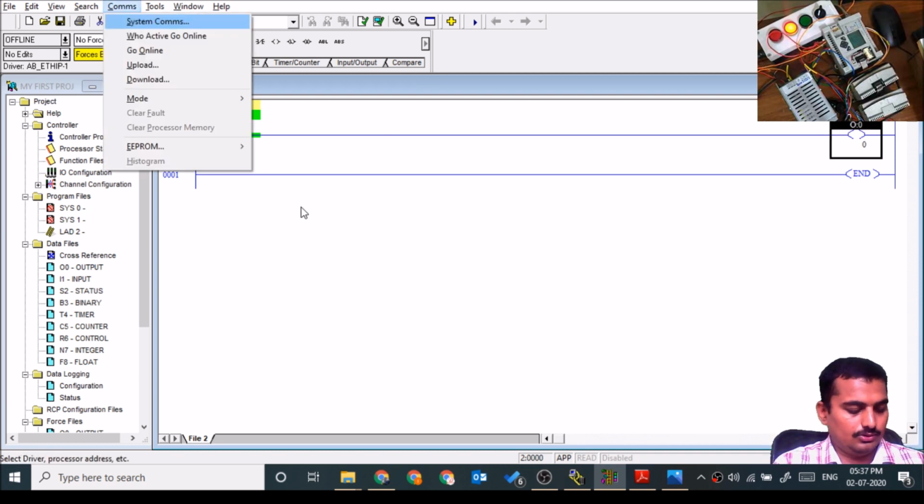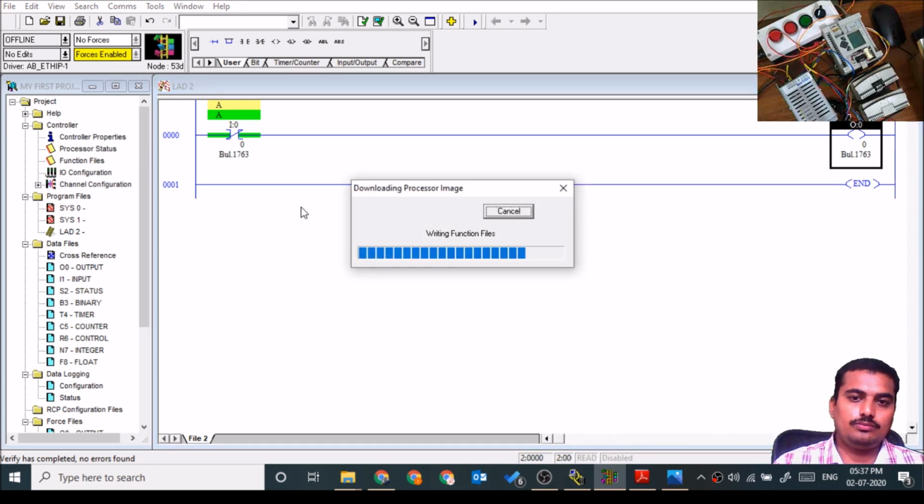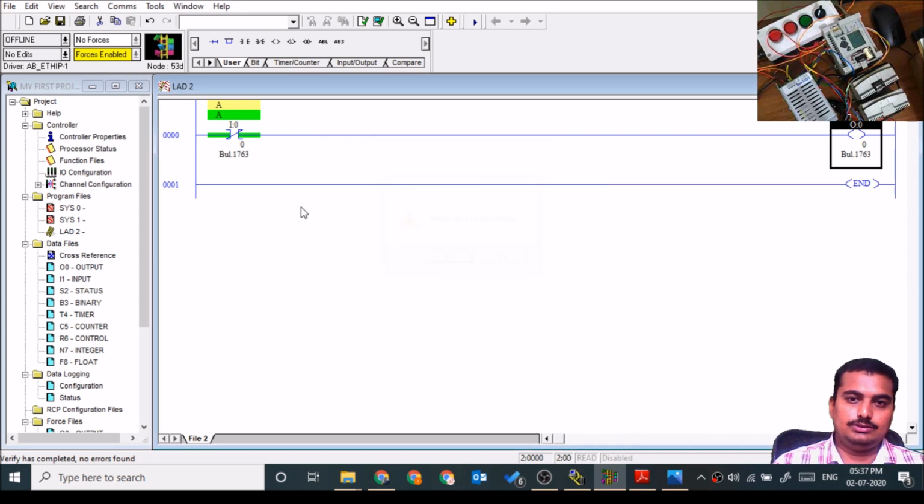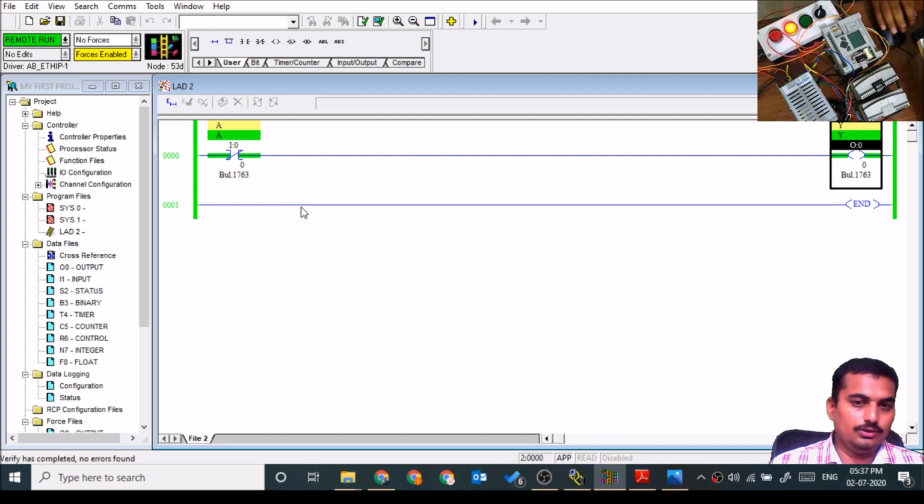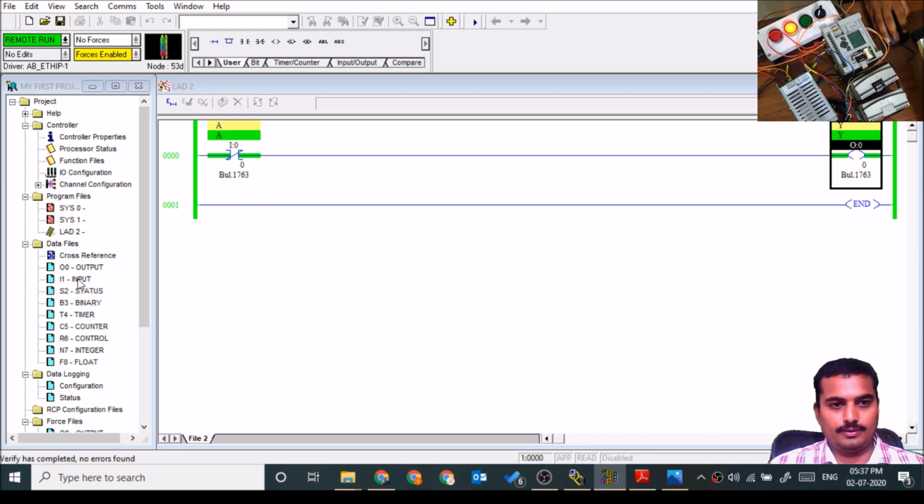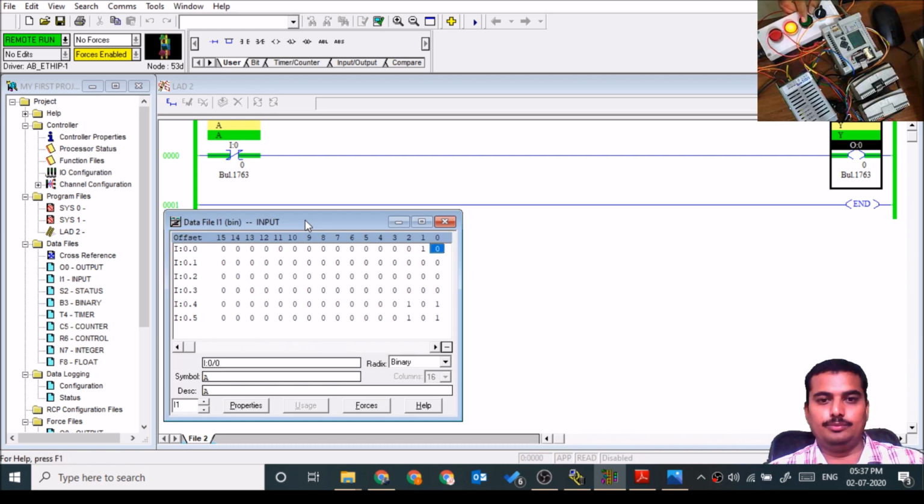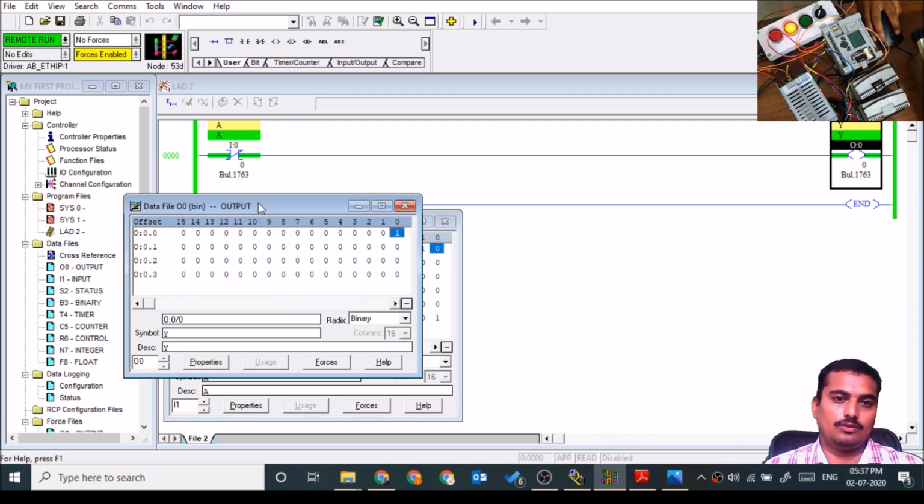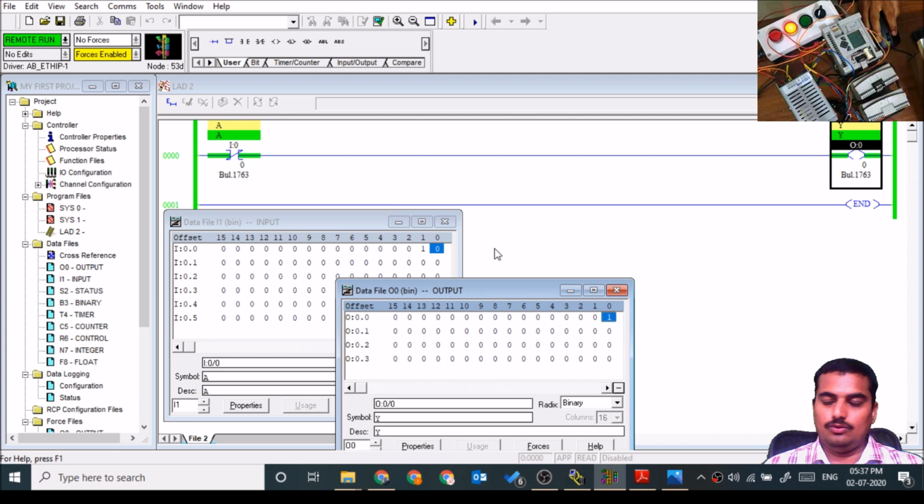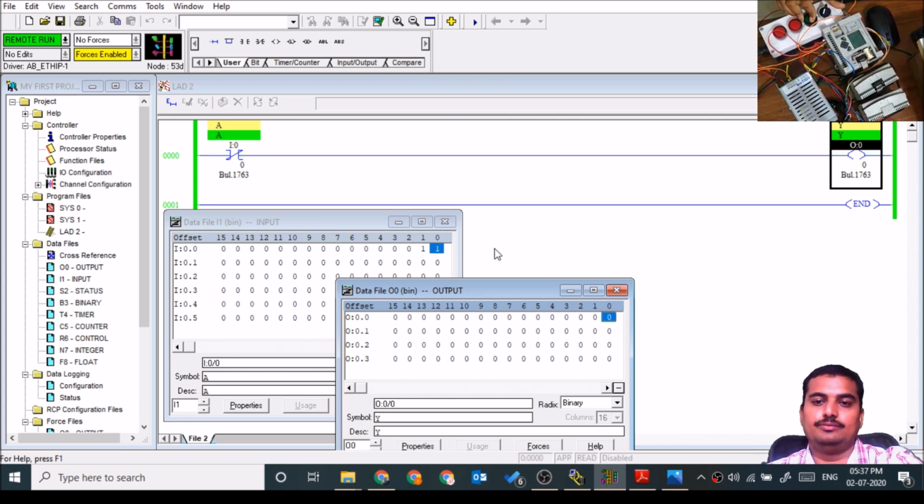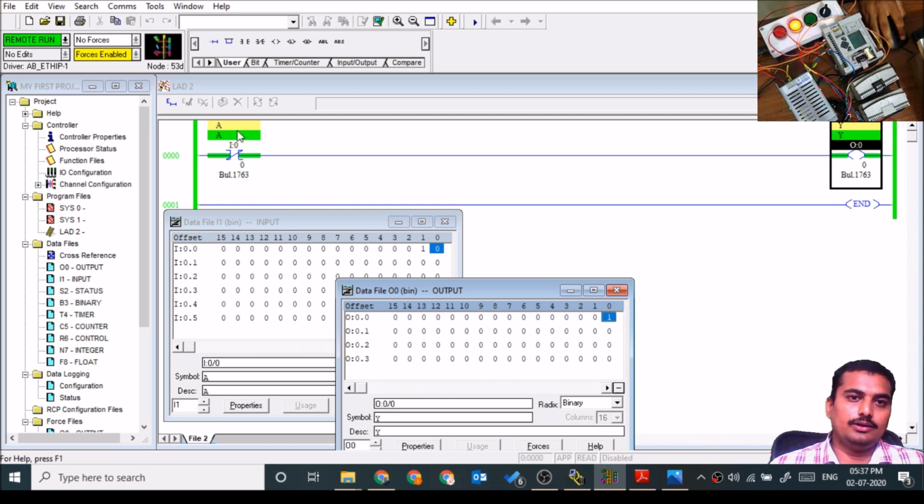So we'll download this program and take the output. When input is off, physical input is released, input is off, output is on. When I press the input, when input is on, output becomes off. This is the NOT gate.